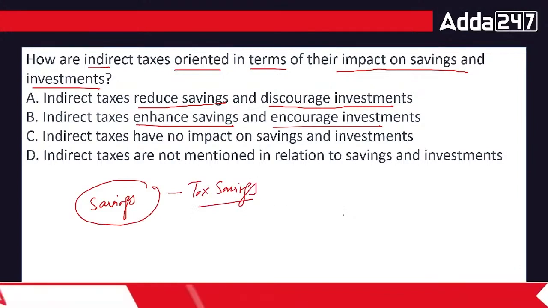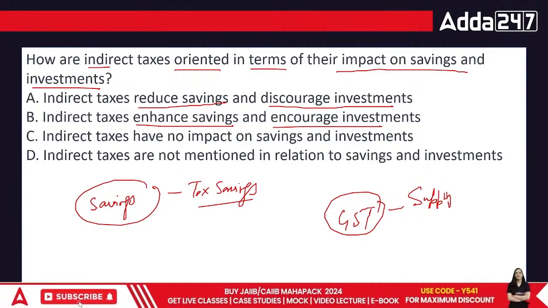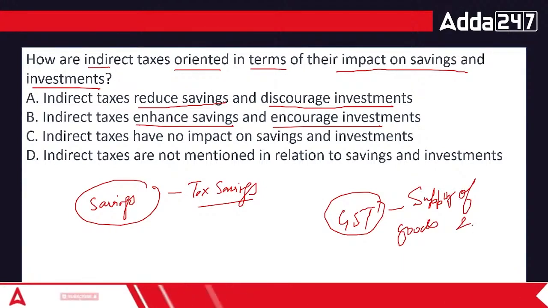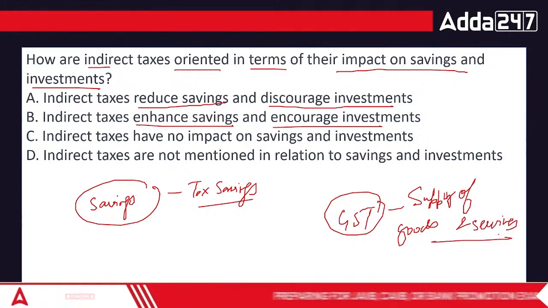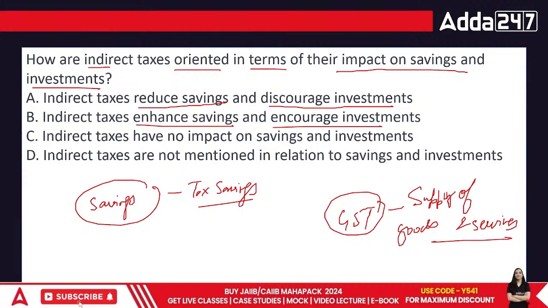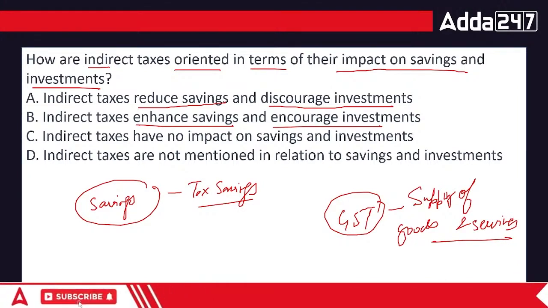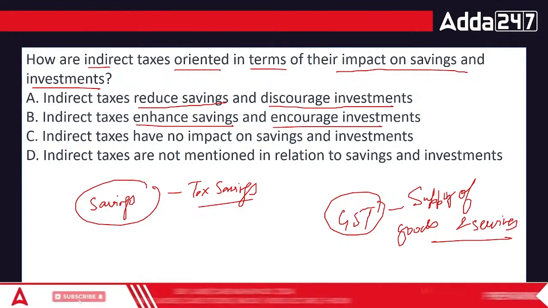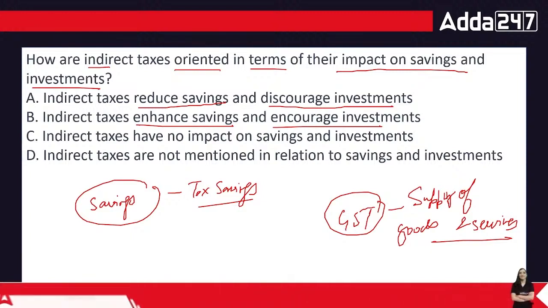Fortunately or unfortunately, GST says no other thing. GST says that if you are involved in supply of goods and services, then you are supposed to pay GST on it. That's the particular simple thing they say. Indirect taxes have no impact on saving investments, and indirect taxes are not mentioned in relation to saving investment.